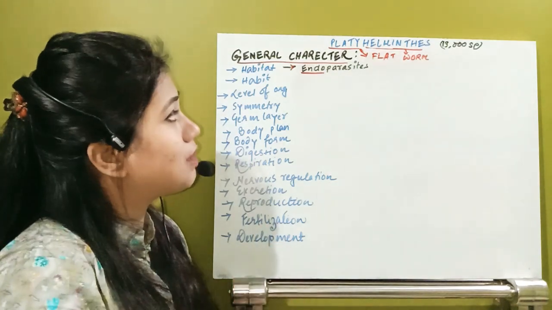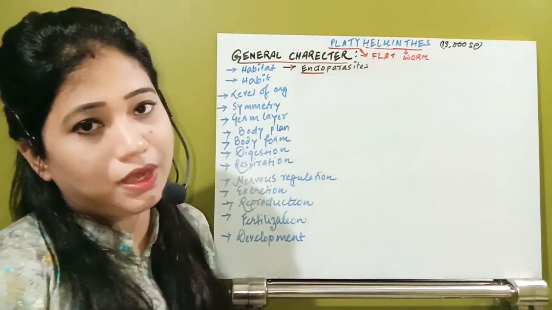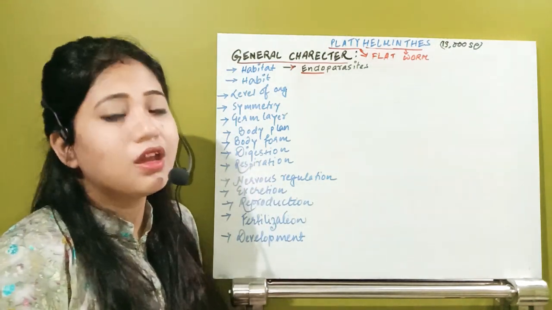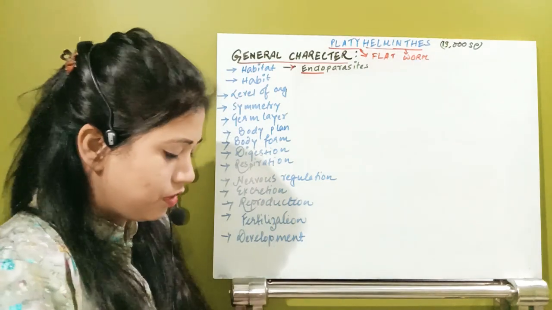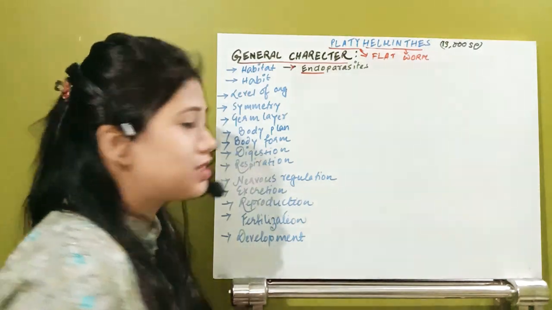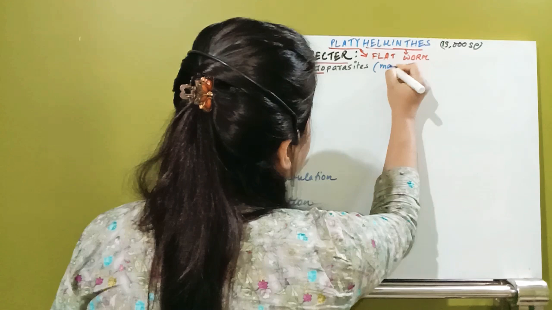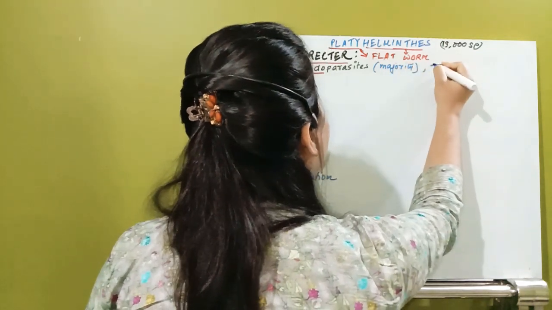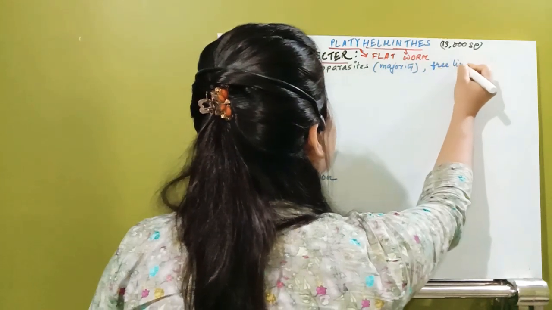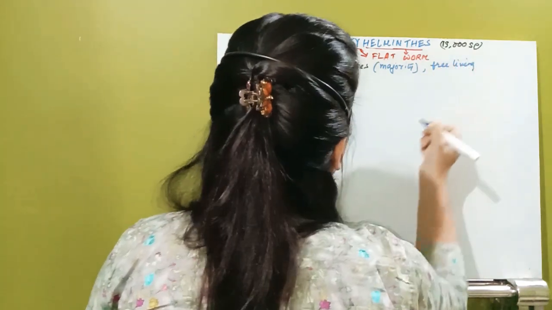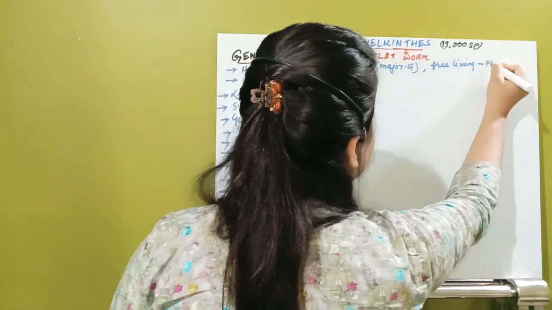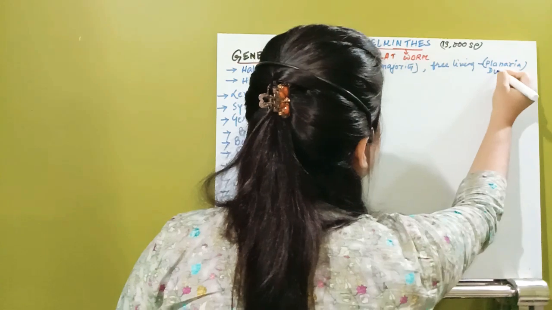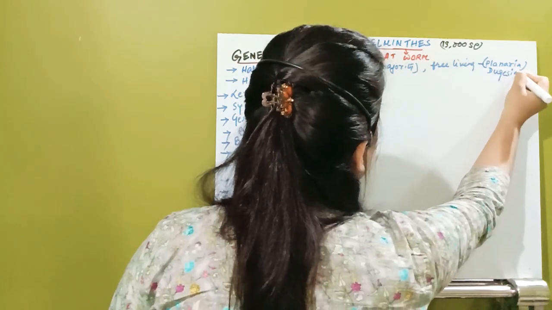So in the Platyhelminthes, basically the majority of them are endoparasites. But some free living organisms are also here. One free living example is Planaria, which is also known as Dugesia.